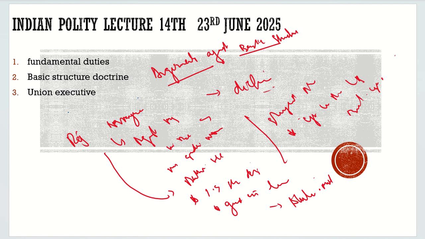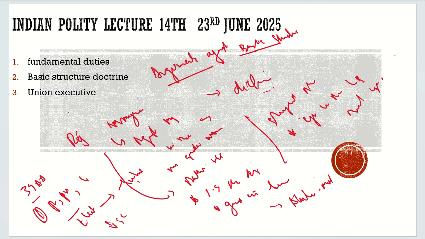During the emergency, she brought in the 39th Constitutional Amendment Act. And what was that? If there is a case against the President, Prime Minister, or Speaker of the Lok Sabha with respect to electoral malpractices, then such a case shall not be heard by the Supreme Court or the courts. It should be heard by the tribunals.